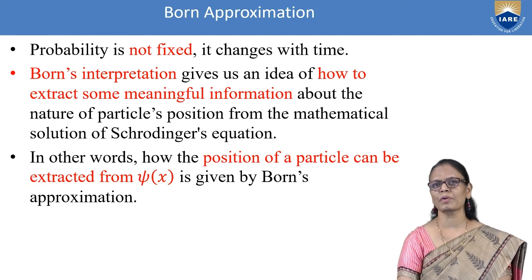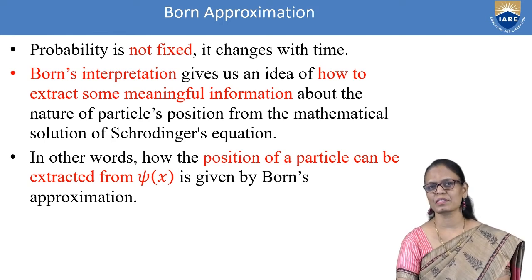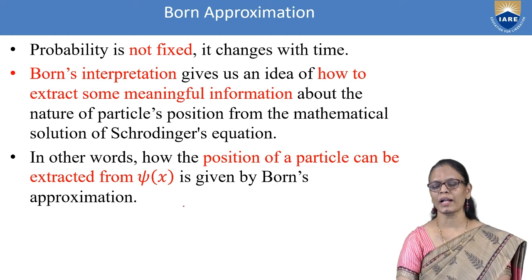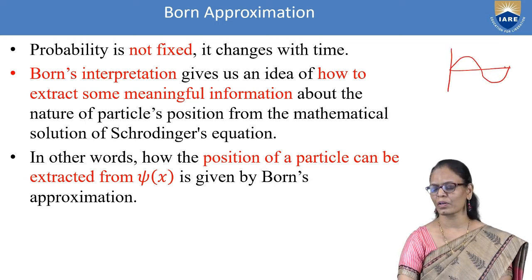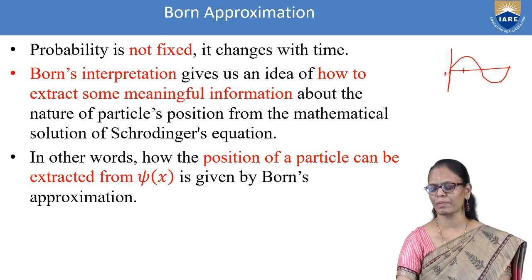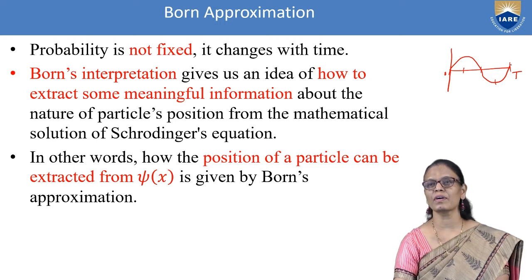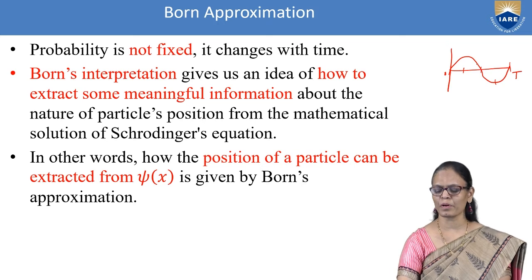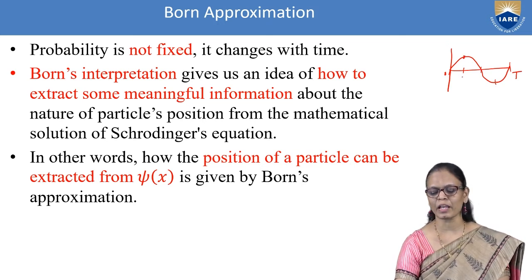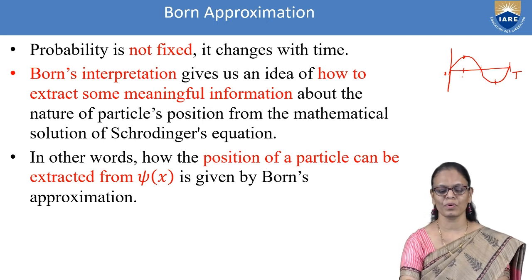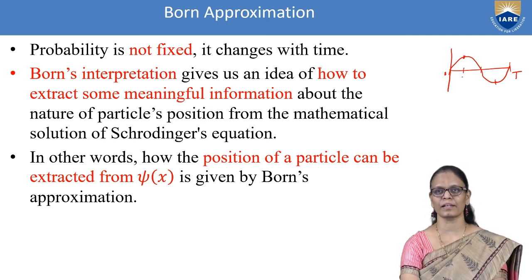Now, when I talk about probability, it is not fixed. It will change with time. If I'm talking about a wave at different time intervals 0, T by 4, T by 2, 3T by 4 and T, so at different intervals, this is the wave. So what will be the probability of finding it at this time will not be the same at this time. So it keeps on changing with time.